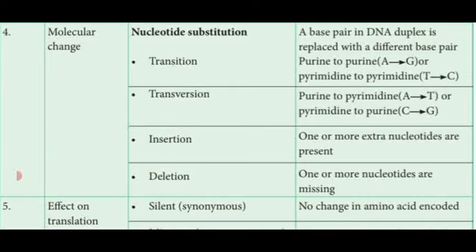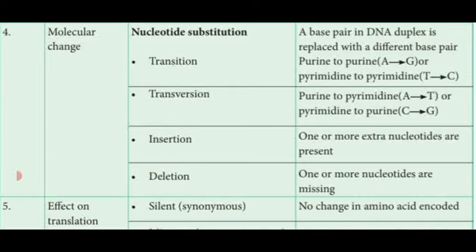Next one, a pyrimidine base is replaced by another pyrimidine. For example, cytosine or thymine is replaced by cytosine. That is said to be transition. The same kind of base is replaced by another base.